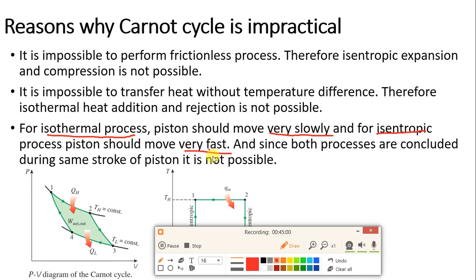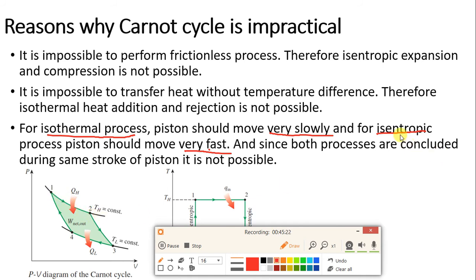Now why is this? The isothermal reason we have already seen in the previous slide. Because heat is supplied during this 1 to 2 process, the temperature slightly increases by delta T. So again heat is added and the temperature is increased to Th. In this way the process occurs. That is why this 1 to 2 is very slow.